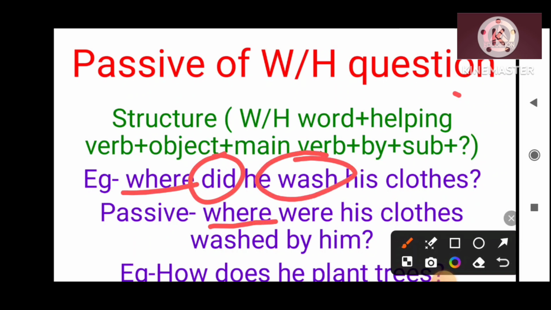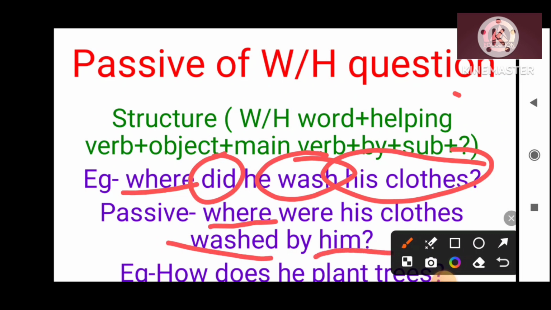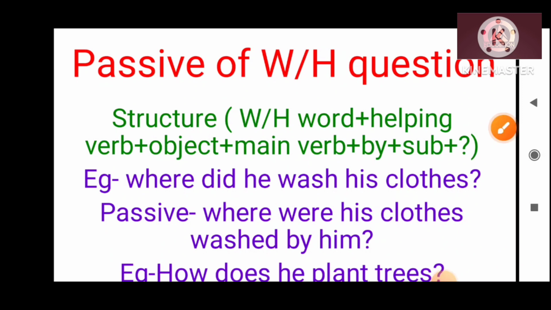So the passive form of simple past will be was, were plus verb 3. So where, then the object his clothes, then verb 3 main verb washed, by plus subject plus question mark. So: where were his clothes washed by him?